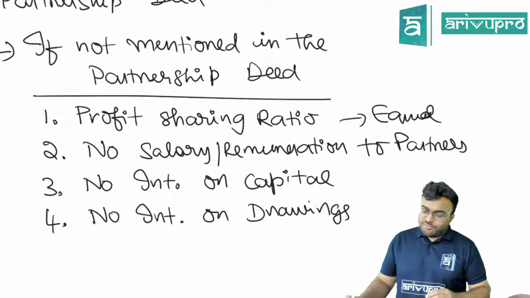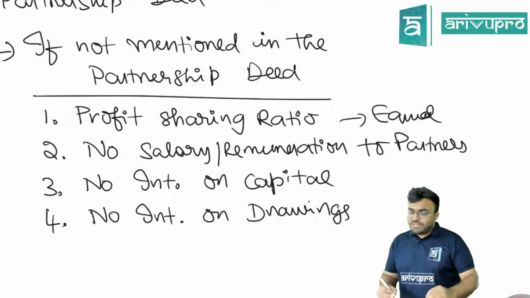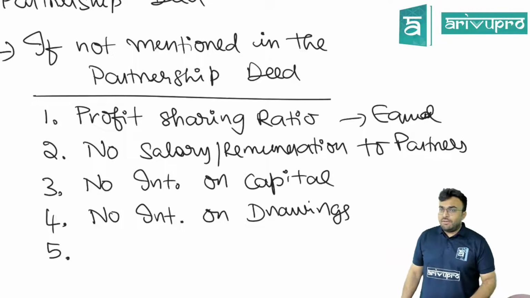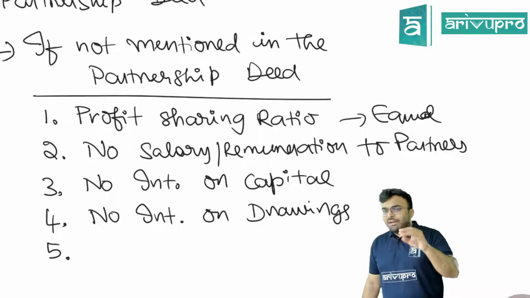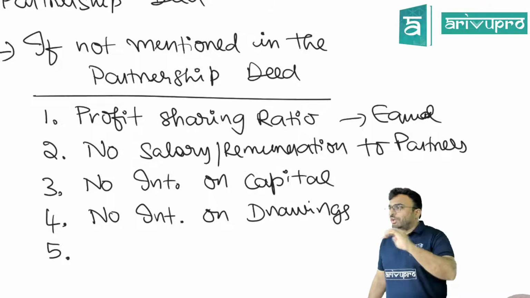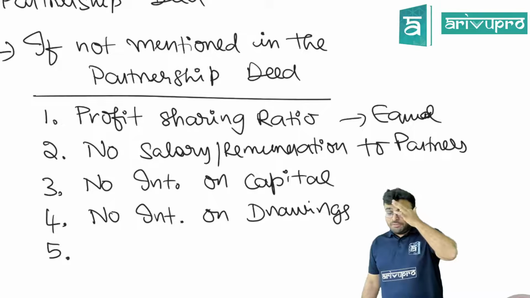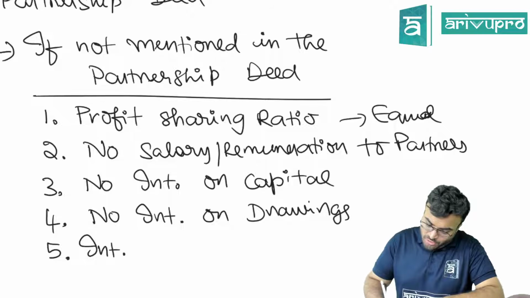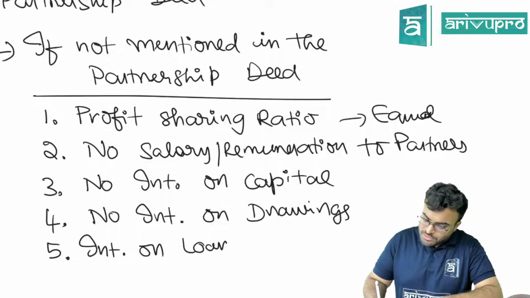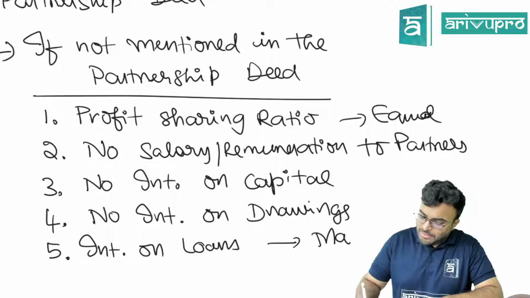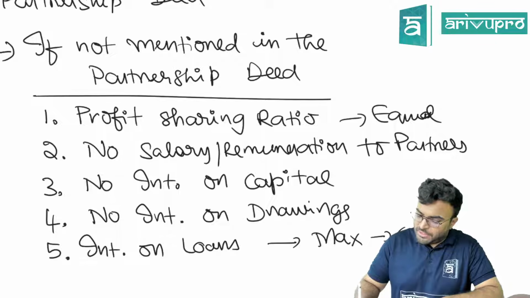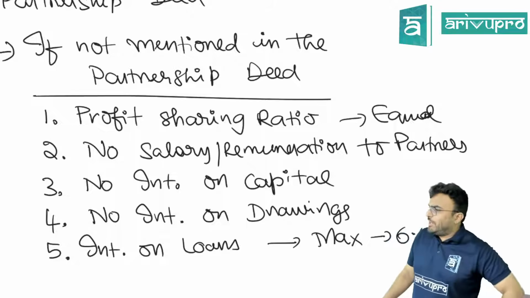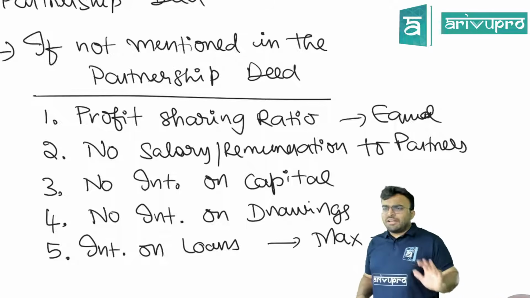So what we have discussed, if not mentioned in the partnership deed, 4 points we have discussed. Profit sharing ratio will be equal. Salary not there. Interest on capital not there. Interest on drawings can we charge? No. Clear? Now, what is the 5th point? Interest on loans, maximum is 6%. Now, tell me one thing, guys. Nothing is there in my partnership deed about interest on loan. How much interest can be paid?